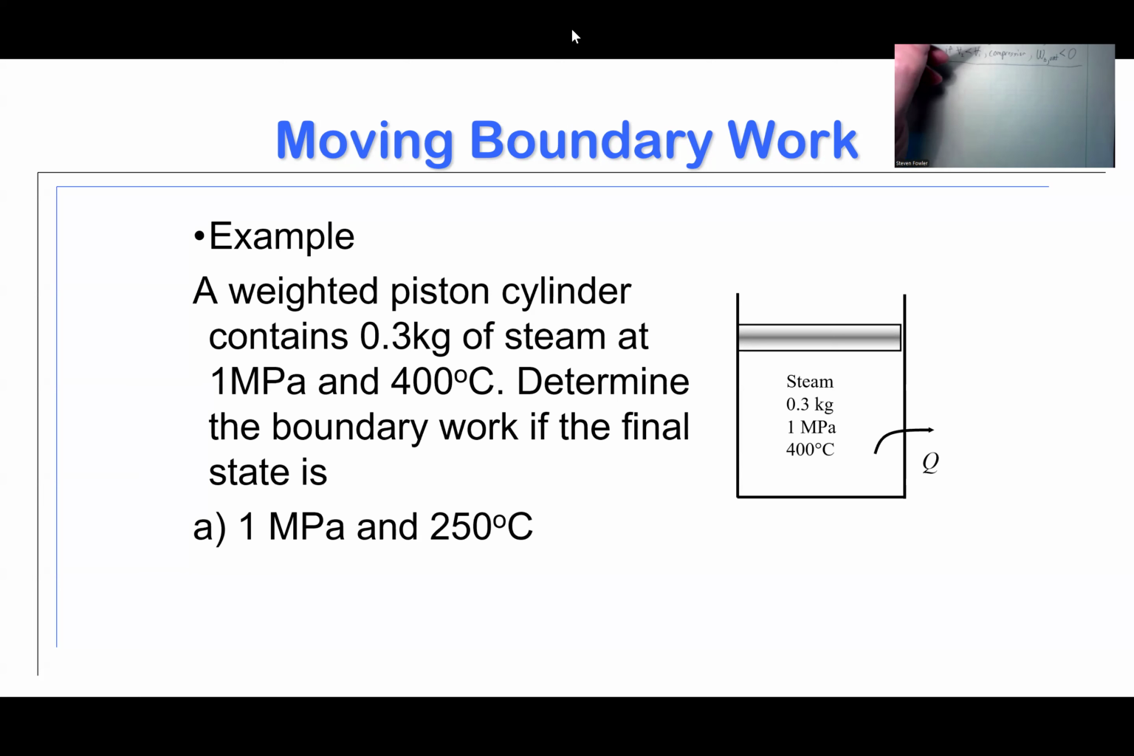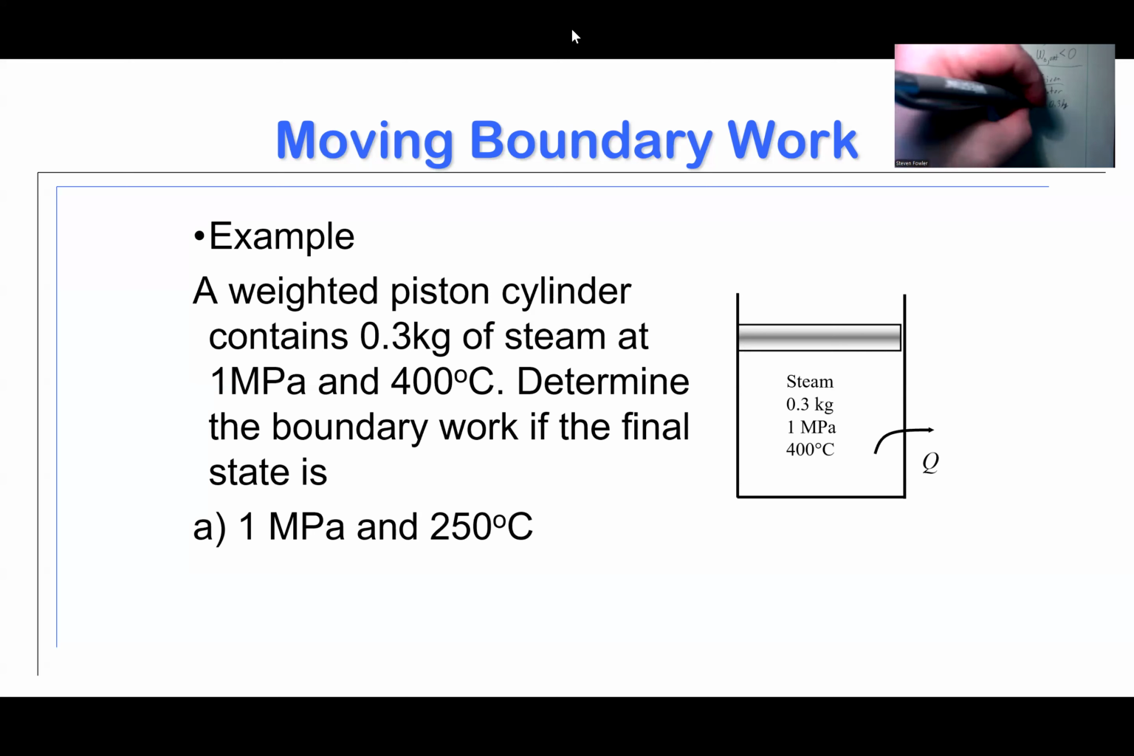So we've got a weighted piston cylinder that contains 0.3 kilograms of steam. Steam tells me that's water. Some problems will say it's just steam. That tells me my substance is water, not necessarily in the liquid form. In fact, they're telling me it's going to be in the superheated vapor form by using the word steam. They've given me the mass, 0.3 kilograms.